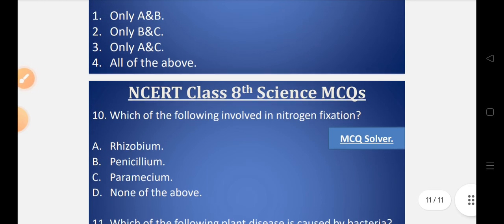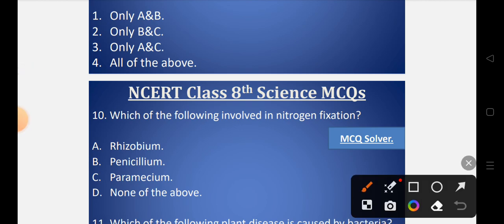Now question number 10, which of the following is involved in nitrogen fixation? Let's look into the options. Option A, rhizobium. Option B, penicillium. Option C, paramecium. Option D, none of the above. So it's very easy to answer.